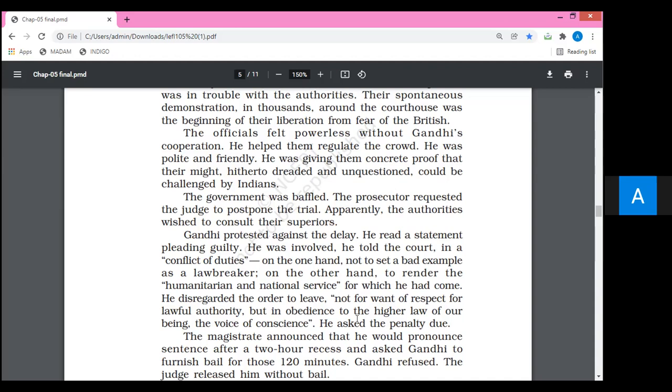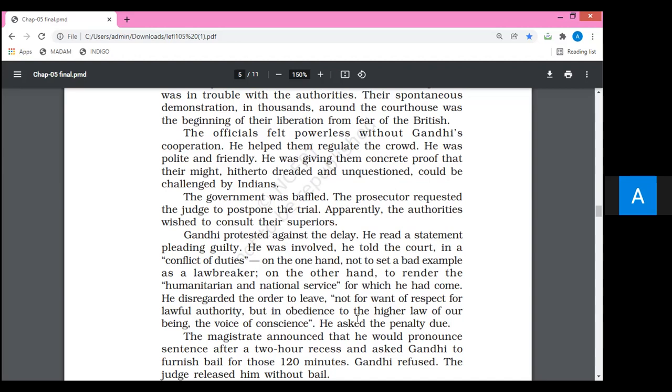And on the other hand, the other side, which was more important, to render the humanitarian and national service. And the second major responsibility on the shoulders of Gandhiji, he wanted to highlight, was my serious responsibility to listen to the problems of Champaran peasants, to sort out the dispute, the Indigo dispute of that area.